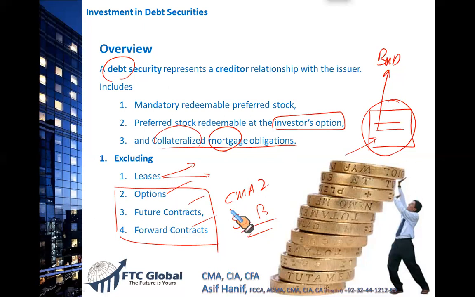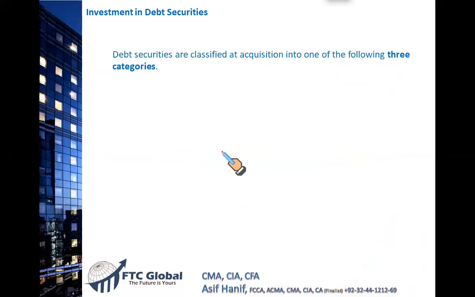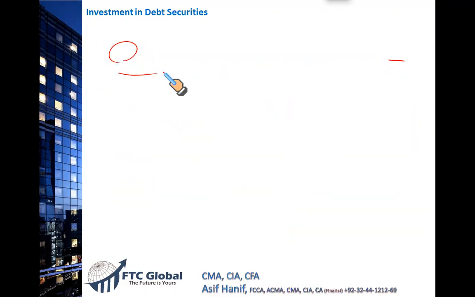Now, debt securities will be redeemable preferred stock, those redeemable preferred stock that are puttable, that is, the investor has the option to put them back, or any collateralized mortgage obligation, right? So we have learned how to deal with equity securities: if you hold between 0 to 20% and 20 to 50%, that's what we did yesterday. Now, when you hold debt securities, you can decide to put them in any of three categories. It's your choice. At the date of acquisition, what do you want to do with those debt securities, those preferred stocks, those collateralized mortgage obligations? So there are three categories.